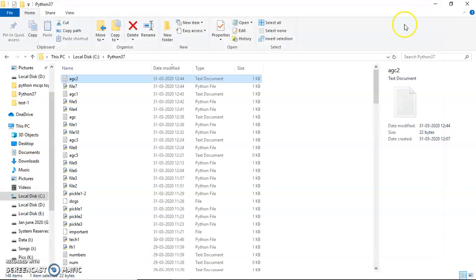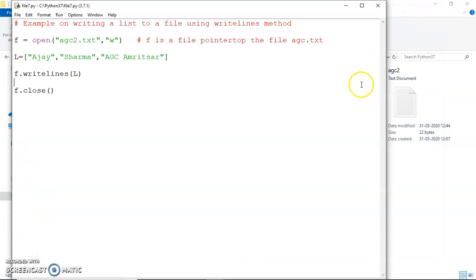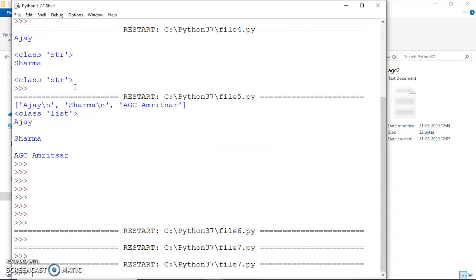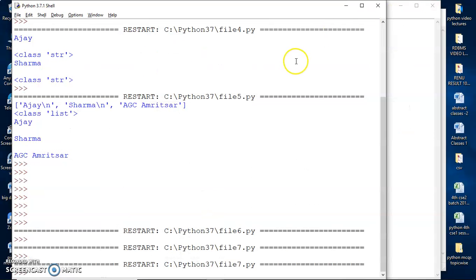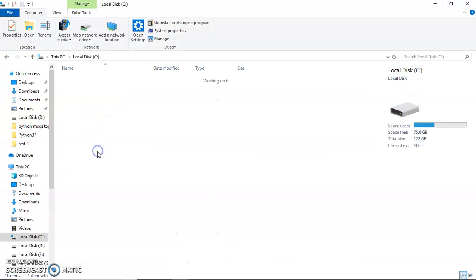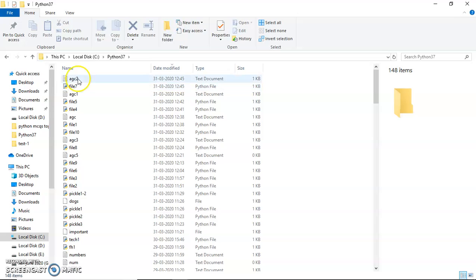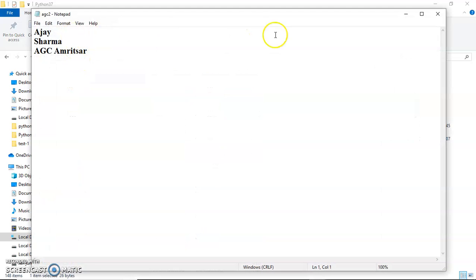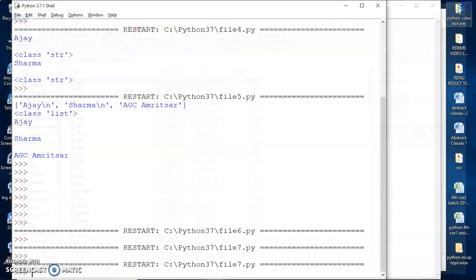Okay. So let's just run it with a variation here. Let me just append a new line character here and see how this write lines method writes these strings which are present in the list. So once again, I'm going to run this, and let me now go to the Explorer and open this file agc2. So you can see that the strings are now inserted in different lines. So that is how you can use the write lines method.